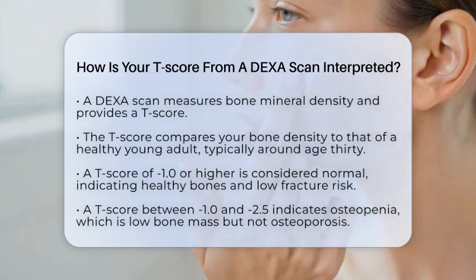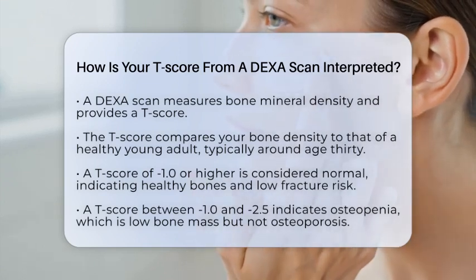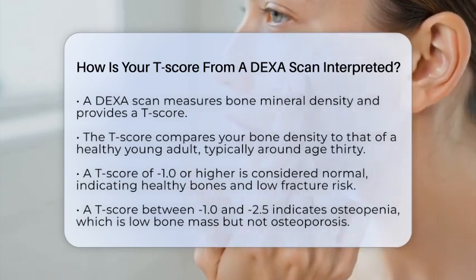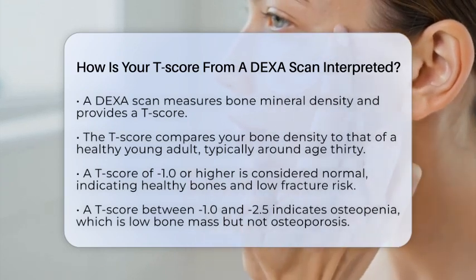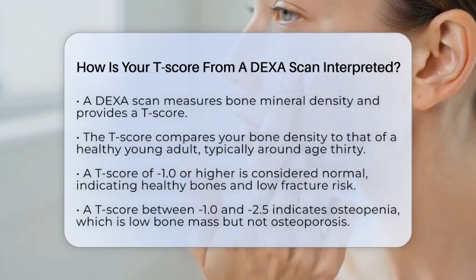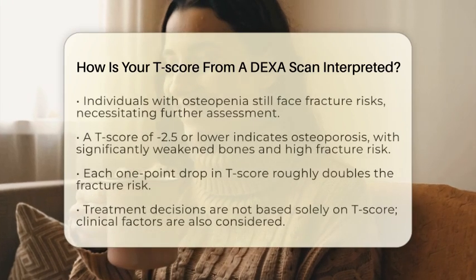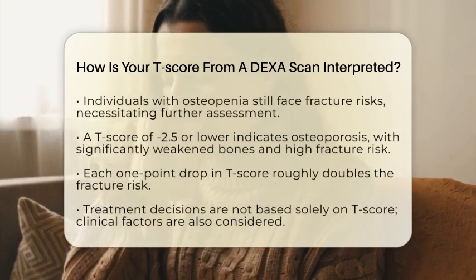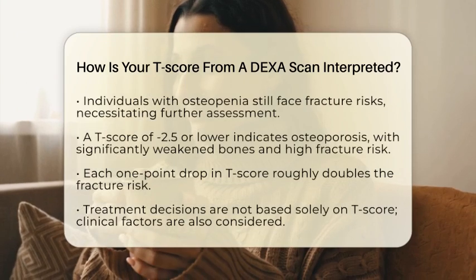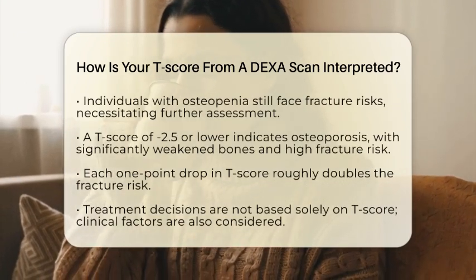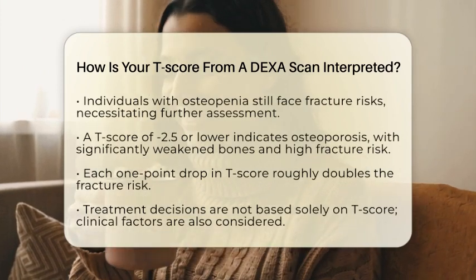So, how do we interpret the T-score? A T-score of -1.0 or higher is considered normal. This means your bones are healthy, and you have a low risk of fractures. If your T-score falls between -1.0 and -2.5, you are classified as having osteopenia. Osteopenia indicates low bone mass, but it is not low enough to be classified as osteoporosis.